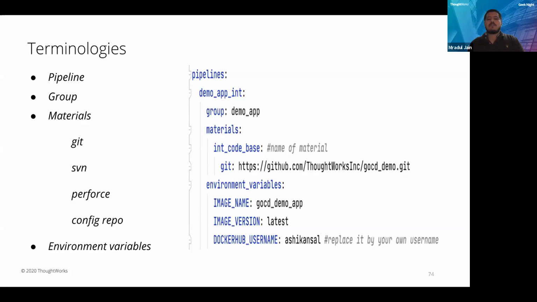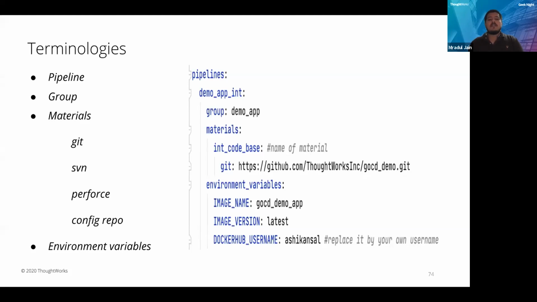Materials, yes, it's one of the major important terminologies in GoCD YAML. Material is the source code where we are keeping our pipelines as code. So it's the version control system majorly. In our scenario, we are using Git. You can see our GitHub, gocd_demo.git is the path where our code is residing. Similarly, we can use SVN, Perforce, Config Repo, and others which are compatible with GoCD for materials. So it is not restricted to Git itself.